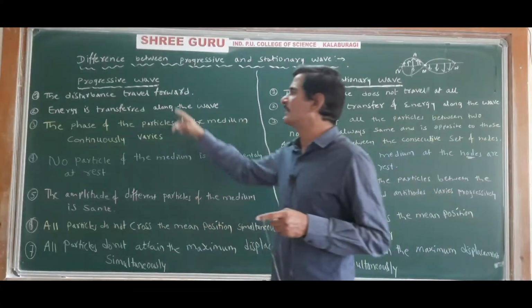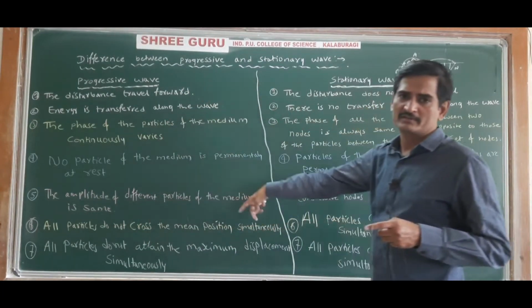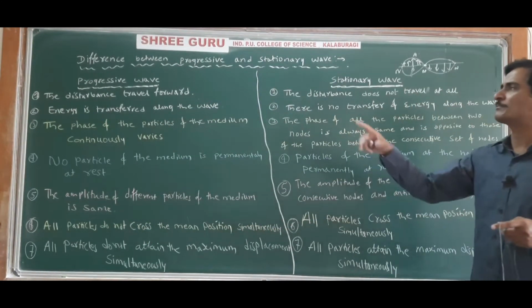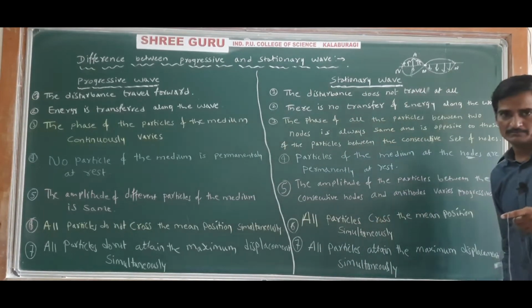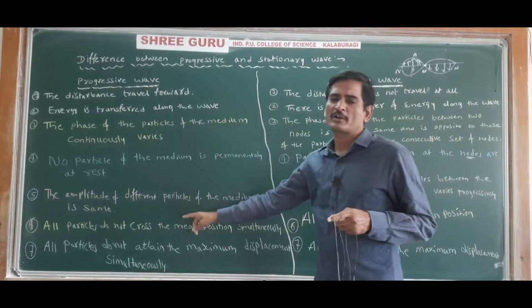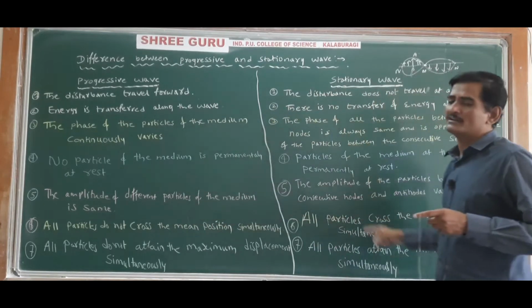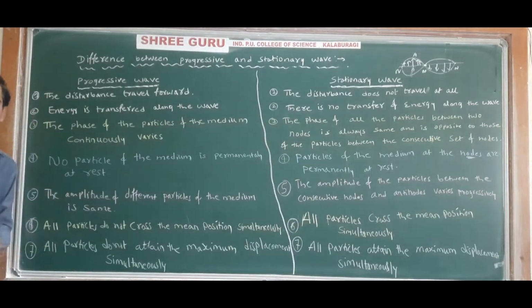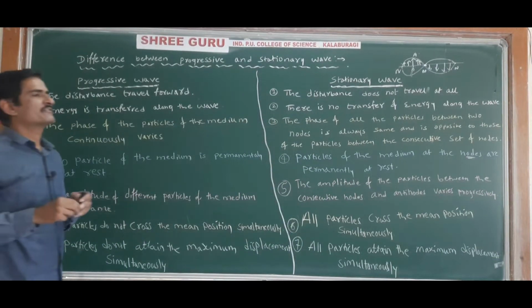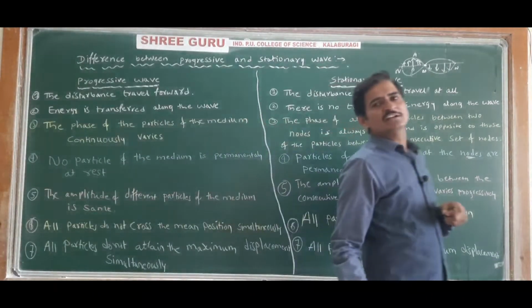If it is for 5 marks, we have to write 5 points minimum. Minimum 5 points in progressive wave and minimum corresponding 5 points in stationary wave. That is how we have to write this question. Understood? So this is the difference between the progressive wave and stationary wave.